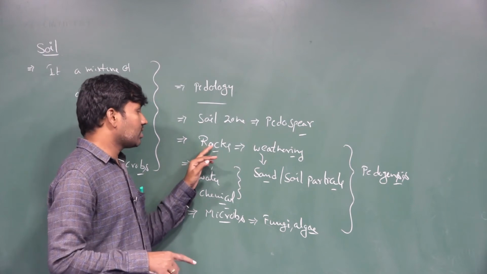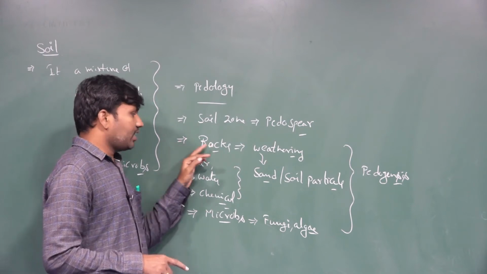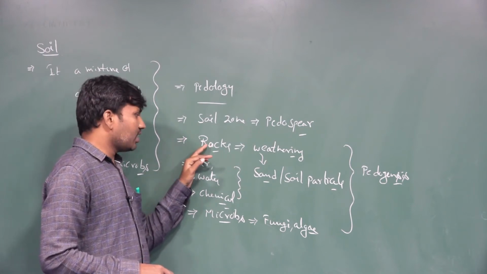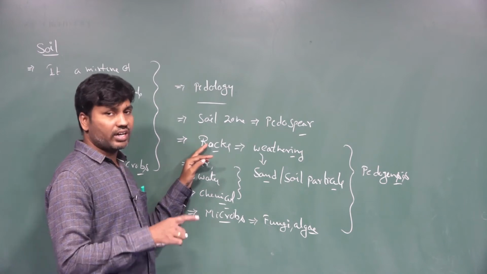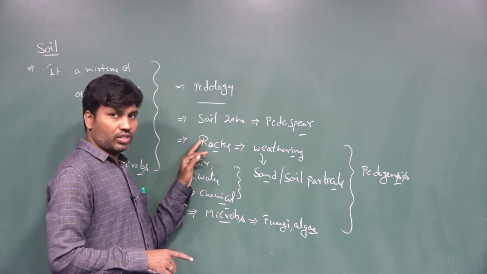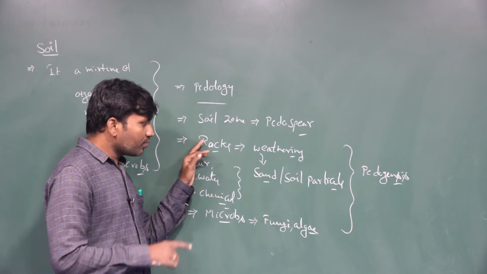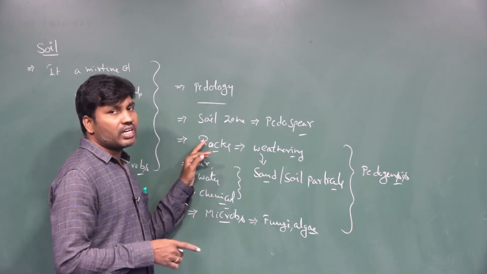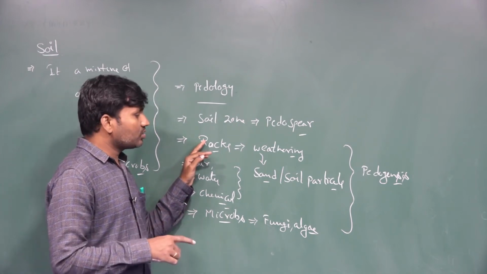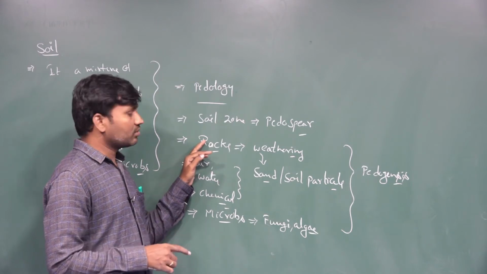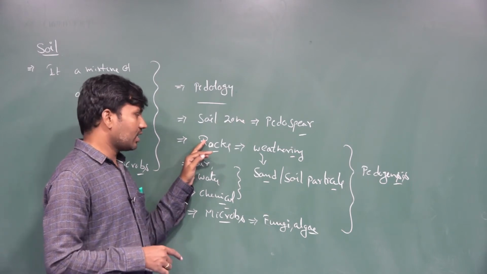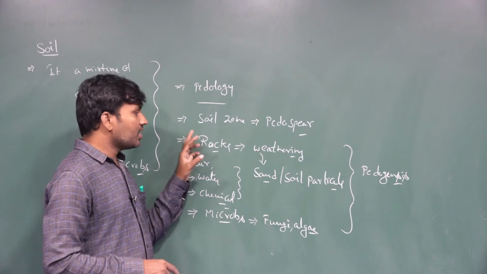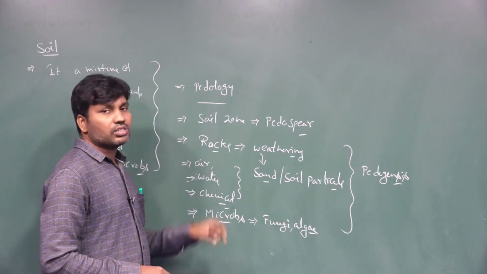The raw or initial material for soil formation is rocks only. Whatever soil particles form from the rocks are called embryonic soil. Those sand particles are called embryonic soil, the initially produced soil material.